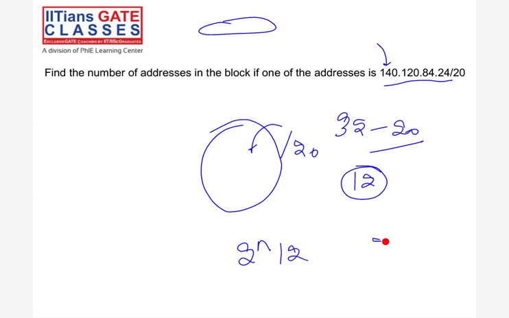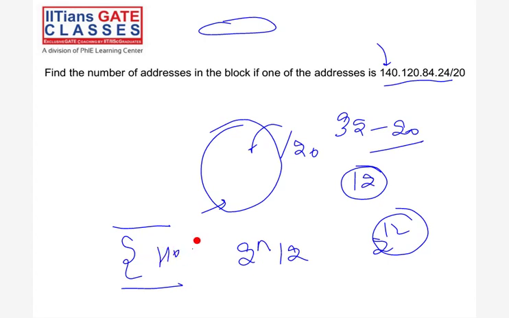I think Bhavya is right. Remaining are hosts, right? But here we are asking the number of addresses only. If the question asks for the number of host addresses, then you have to mention 2 raised to power 12 minus 2, which is 4096 minus 2, which is 4094. That is the host addresses, right? They can ask this one also. Yes, I think it's clear.